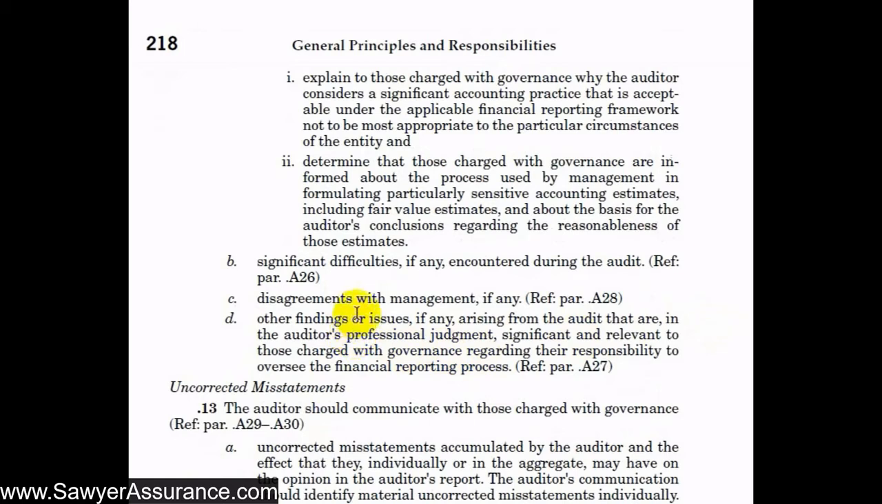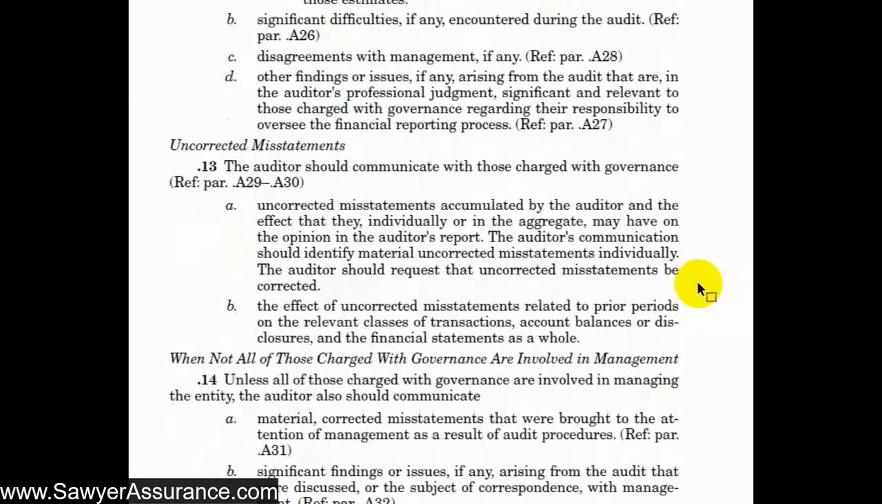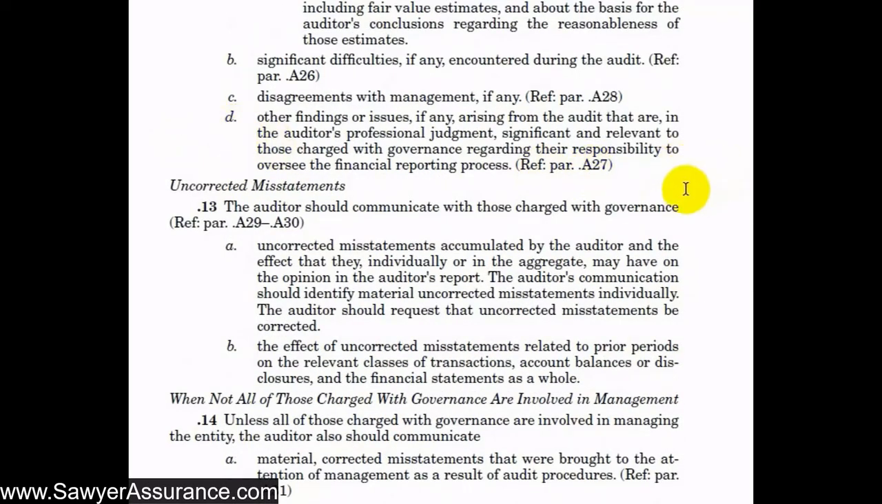And we would also want to let them know the findings or issues that arose during the audit that are, in our professional judgment, significant and relevant for them to know in discharging their responsibilities and overseeing the financial reporting process. And next, we want to let them know about any uncorrected misstatements. So misstatements that we found or suspect in the financial statements that we did not correct because maybe they were immaterial or we didn't find that they were important. But we need to let governance know about those so they can take that into account when they're discharging their responsibility. So we should communicate with those charged with governance uncorrected misstatements that we accumulated and the effect that they individually or in the aggregate may have had on our opinion and the auditor's report.